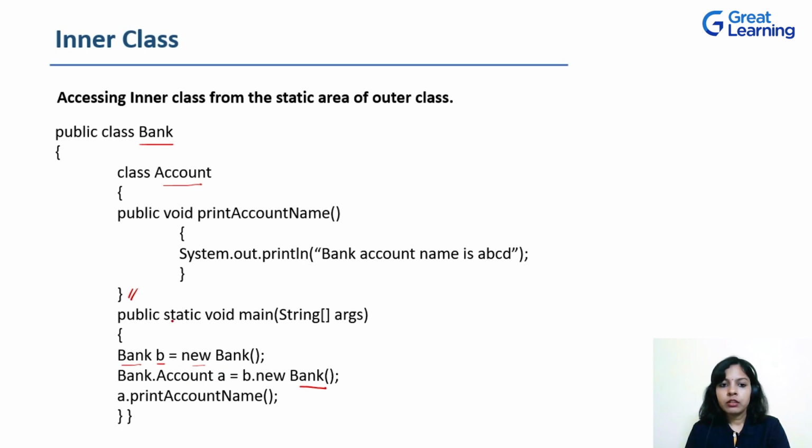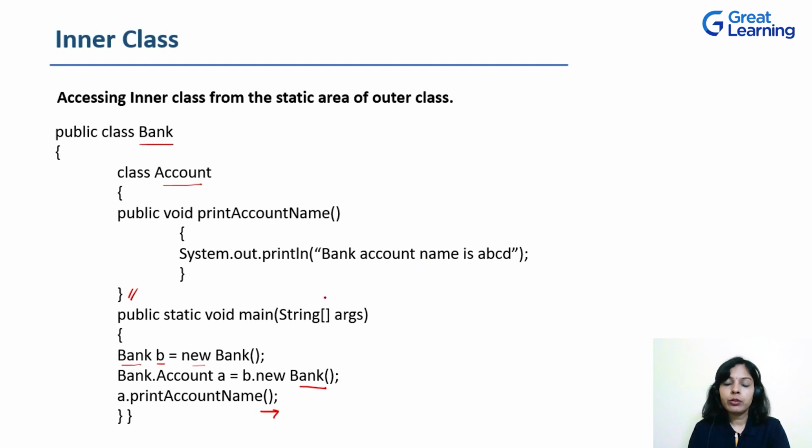So this will create an object for the inner class. To call the method which is defined inside the inner class, we will use this object, that is A. So A dot printAccountName. printAccountName is a method that is defined inside the inner class. And hence this will execute and give you the output as bank account name is ABCD, because this method has one print statement, that is bank account name is ABCD.